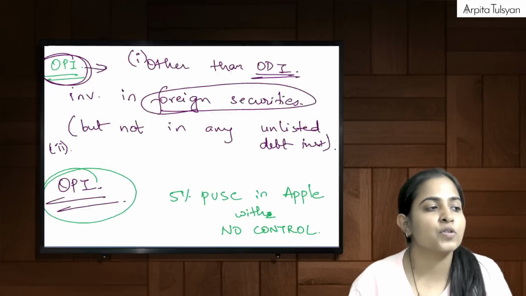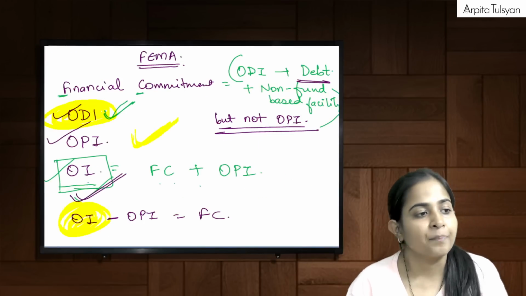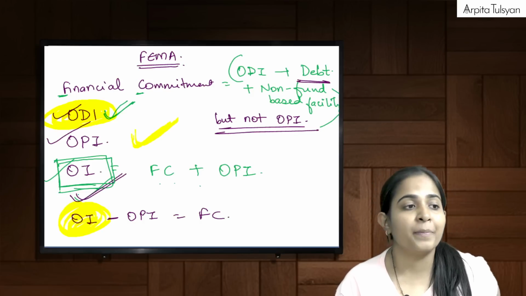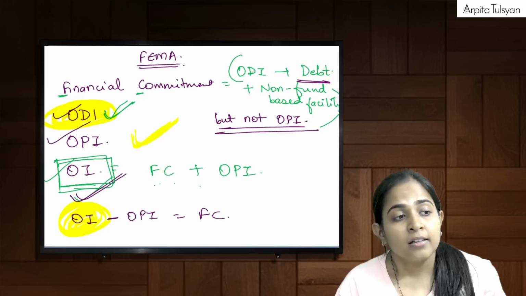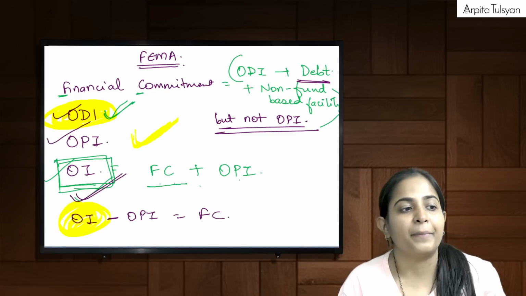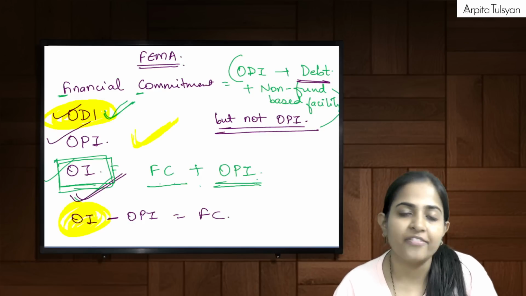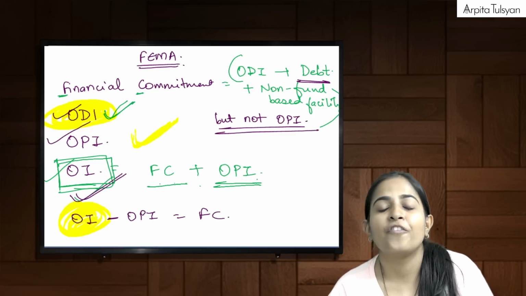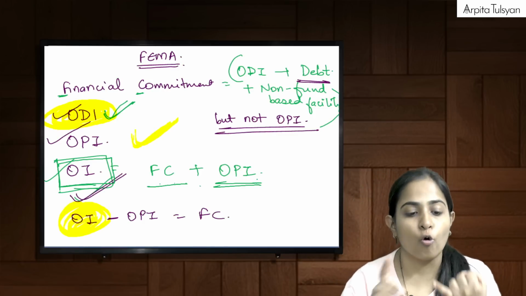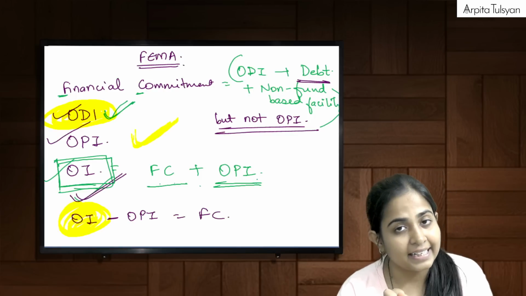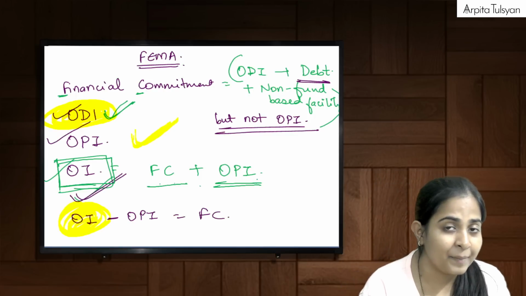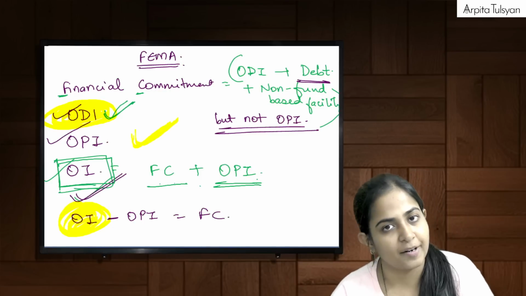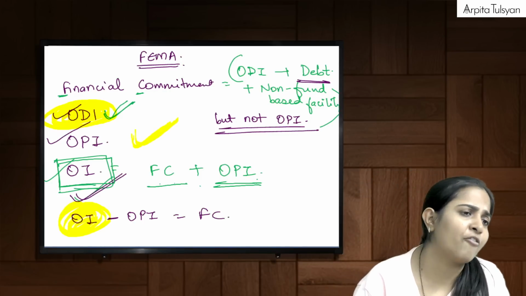Okay, so let's recollect, everyone. First of all, overseas investment is what? Overseas investment is everything, that is financial commitment plus the OPI. Ma'am, what do you mean by financial commitment? Financial commitment was ODI plus debt, but other than OPI, and plus non-fund based facilities given by such particular PRI. Okay, ma'am, explain now what is ODI.